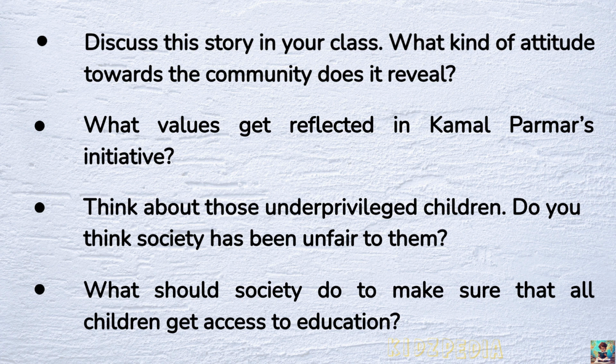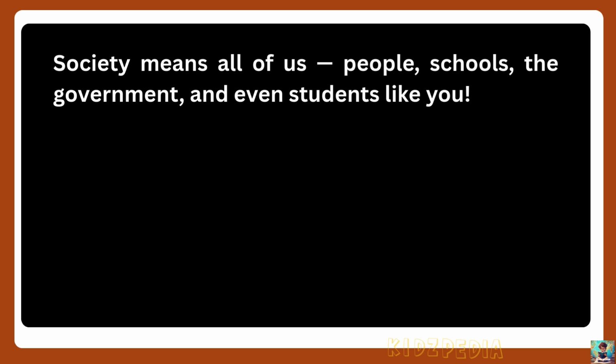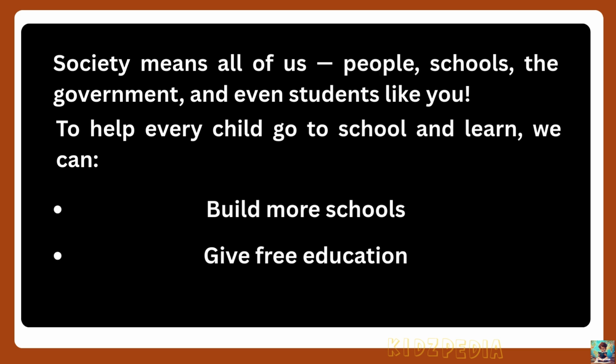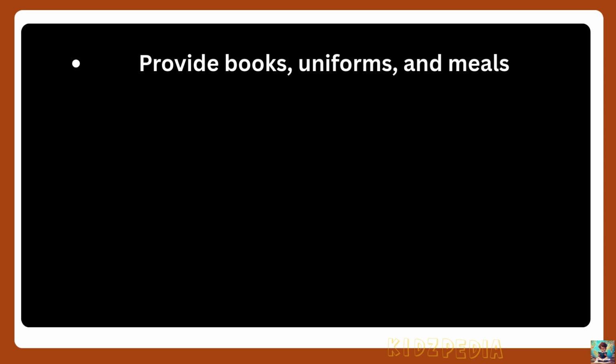What should society do to make sure that all children get access to education? Society means all of us: people, schools, the government, and even students like you. To help every child go to school and learn, we can build more schools so that every child has a school near their home. Give free education. Some families are poor and cannot pay school fees. Free education helps them. Provide books, uniforms, and meals. Many children can't afford these things, so giving them for free helps them stay in school.